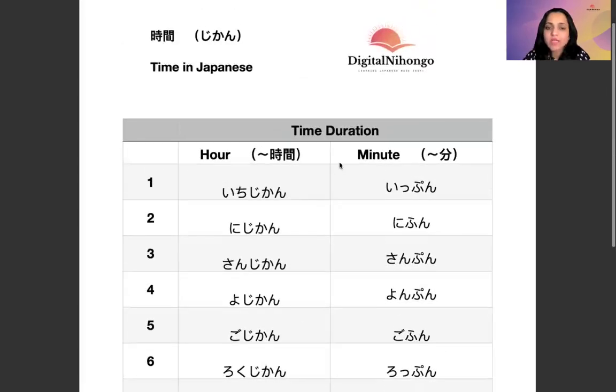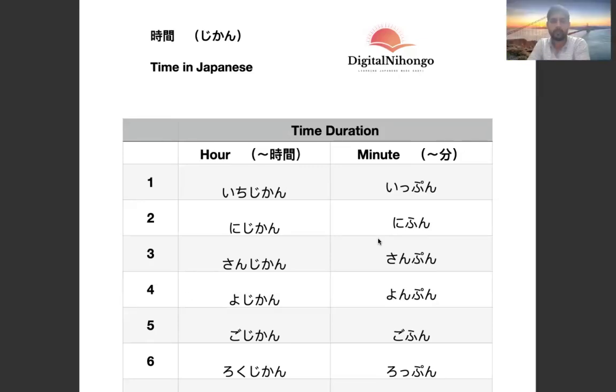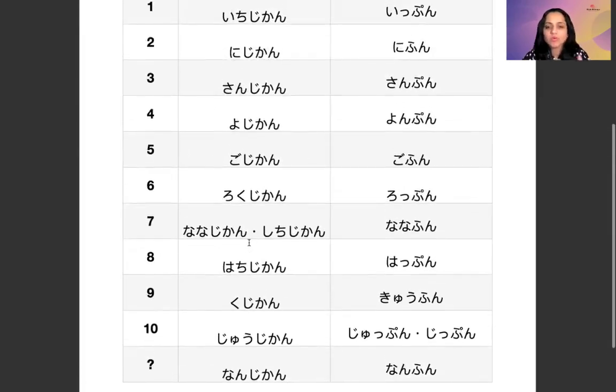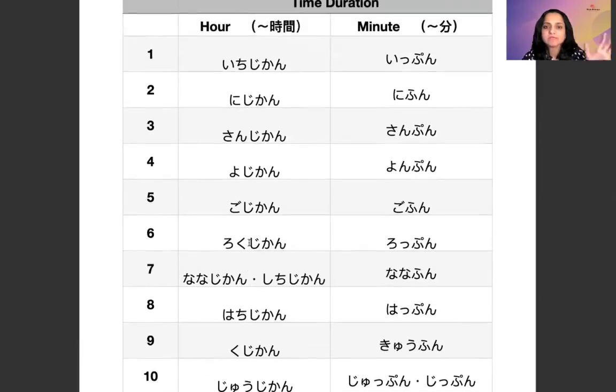Now, this is for time duration. When we are talking about hours and minutes, we are talking about time duration. This is not the clock time which we are talking about, right? When I say nijikan benkyou shimashita, it means I studied for 2 hours. Then, Tokyo kara Osaka made sanjikan kakarimasu. It takes 3 hours from Tokyo to Osaka. So that is the time duration I am talking about.